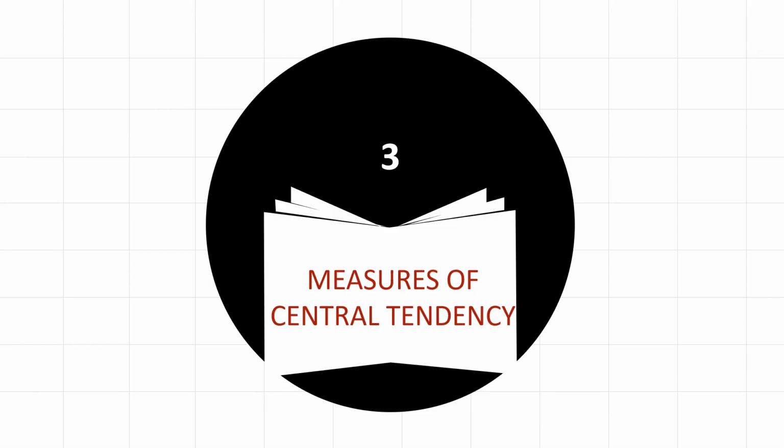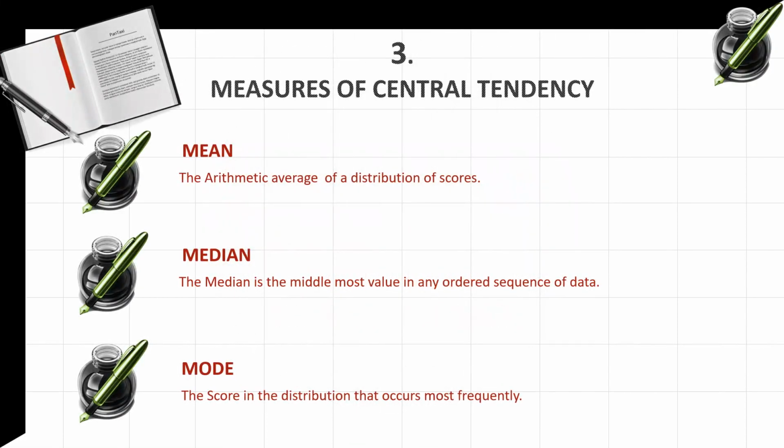Measures of central tendency. There are three measures: mean, median, mode. First of all, mean. Mean is the average of a group of measures or average of a distribution of scores. Let me give a few examples where we use mean in our daily life. It helps teachers to see the average marks of the students, or sometimes we may have to calculate the average speed of anything, or to calculate the average number of patients on a daily basis. We can also find the average height of students in a class. In these cases, we use mean.